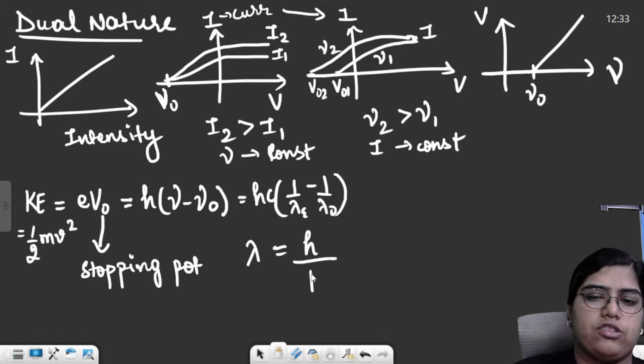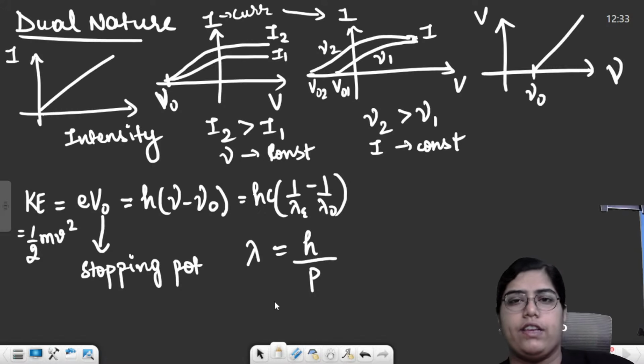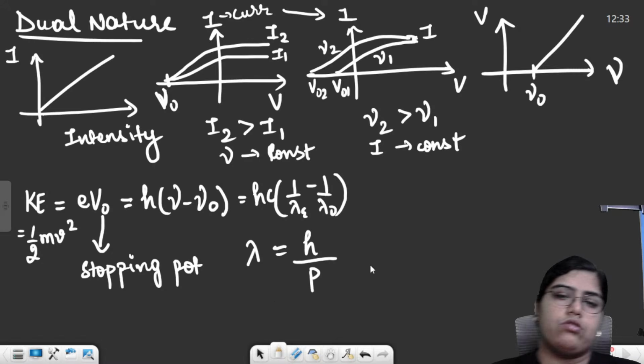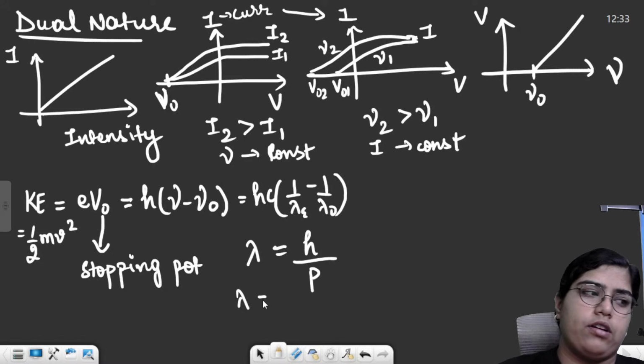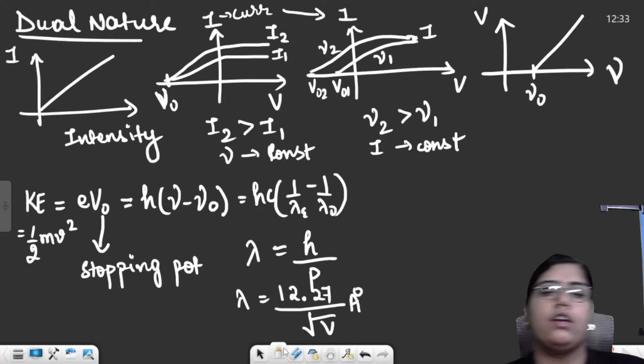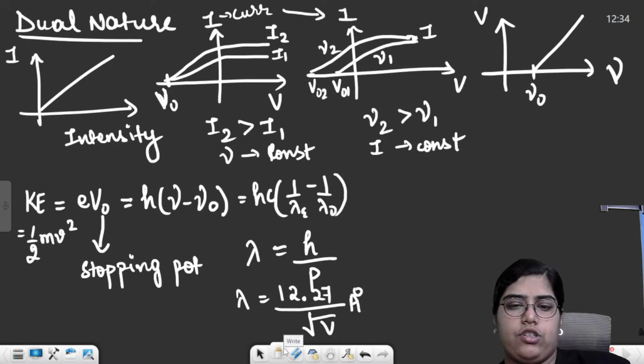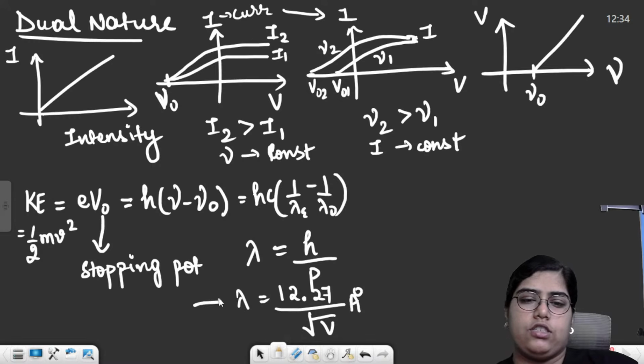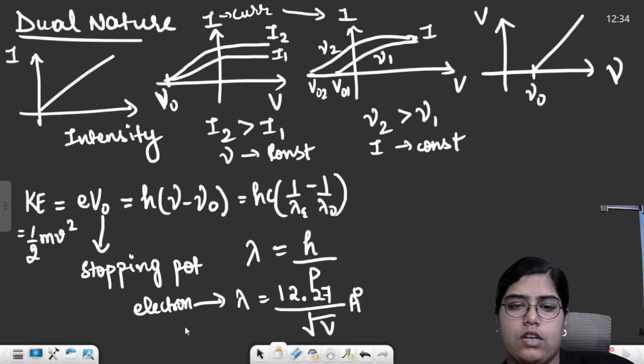Within the de Broglie hypothesis, you just have a single formula: de Broglie wavelength is equal to h by p, or h by mv. h is Planck's constant, p is the momentum. You also have a formula for calculating the de Broglie wavelength of an electron. For an electron, the formula is 12.27 divided by root V in angstroms. V is the applied external potential. This is just for an electron and not for any other charged particle. Only and only for electron.